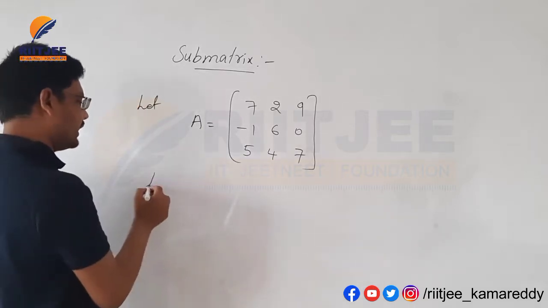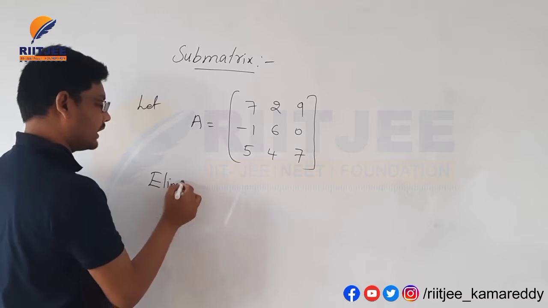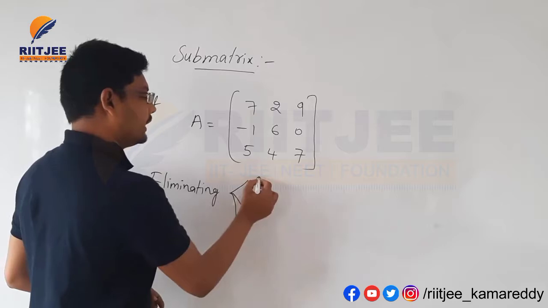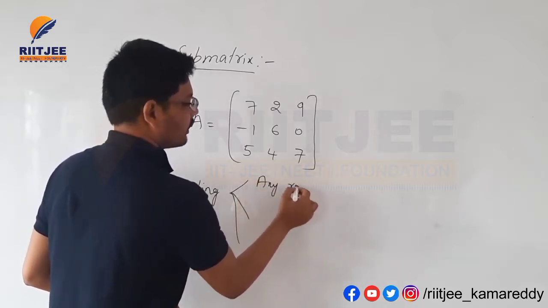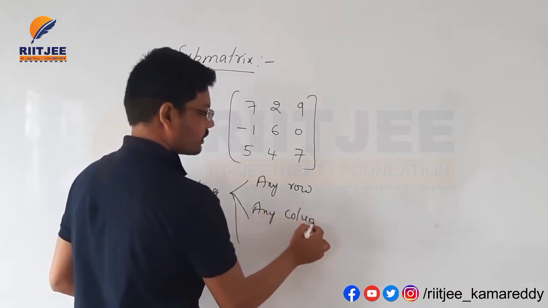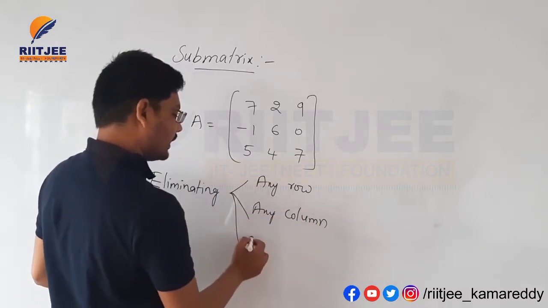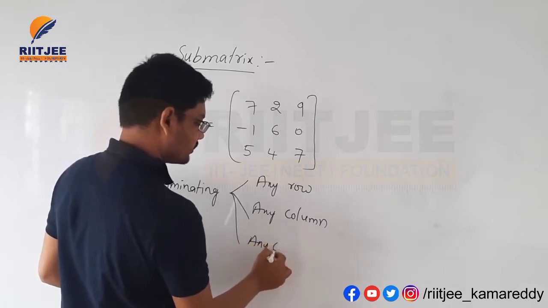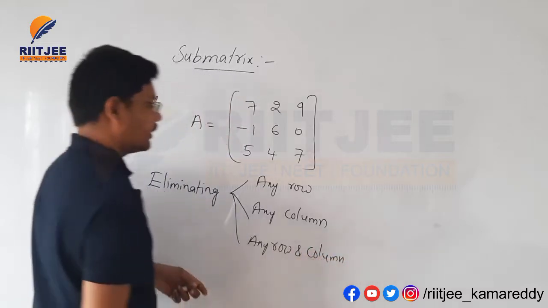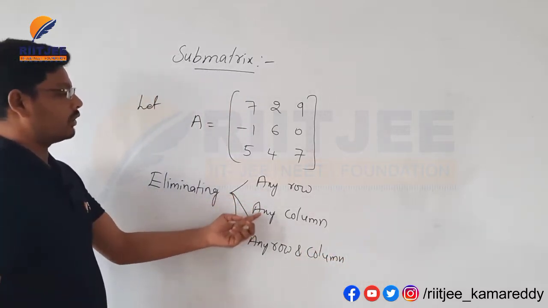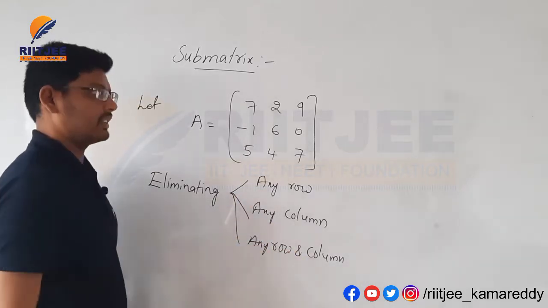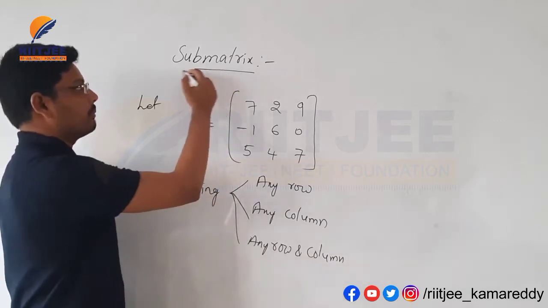By eliminating any row or any column, or eliminating any row and column, we will get a matrix. That matrix is called a submatrix here.